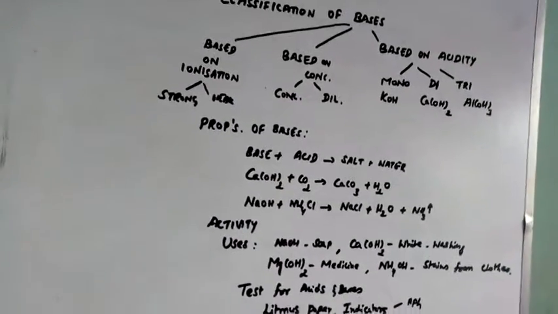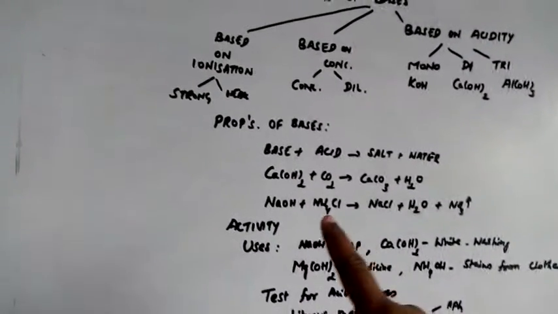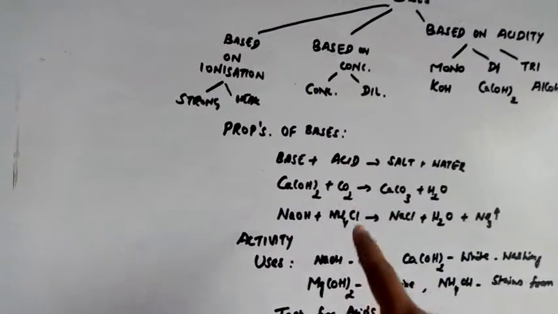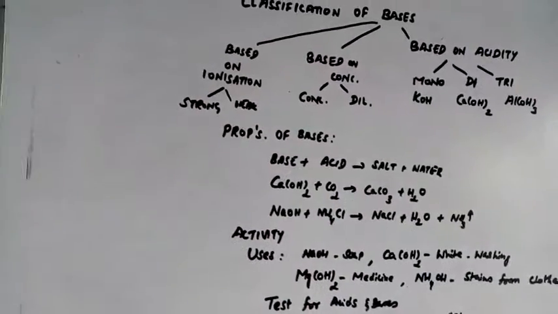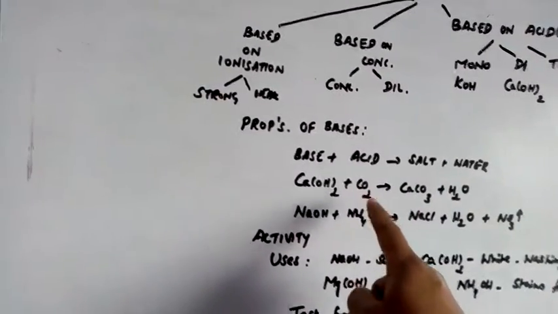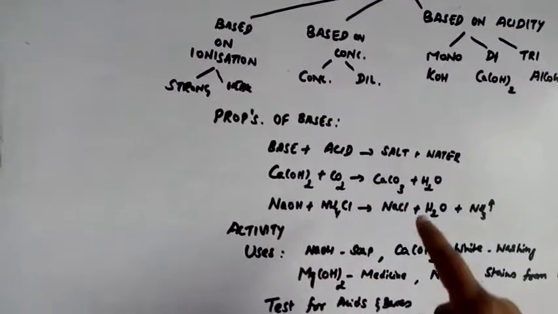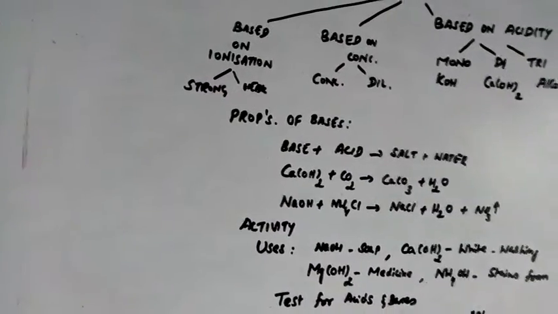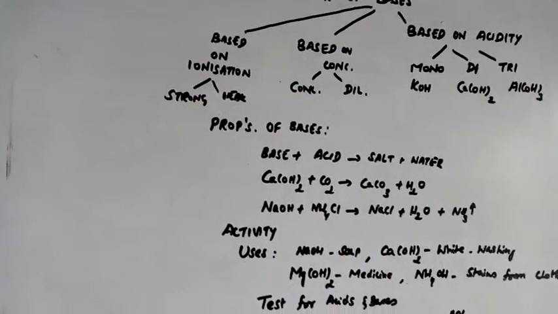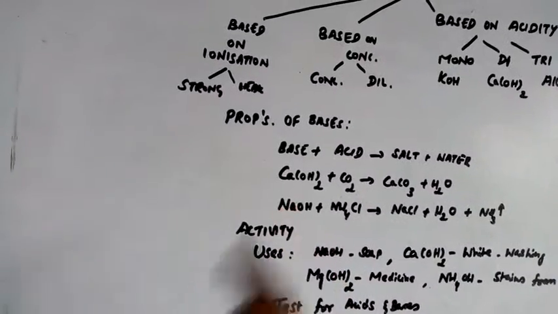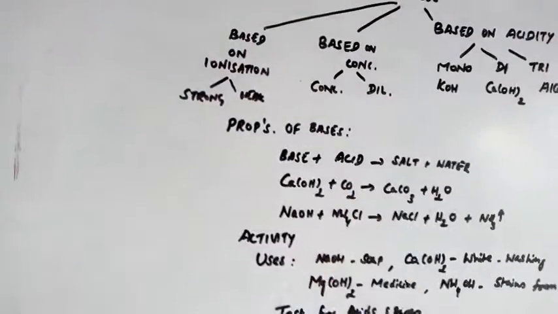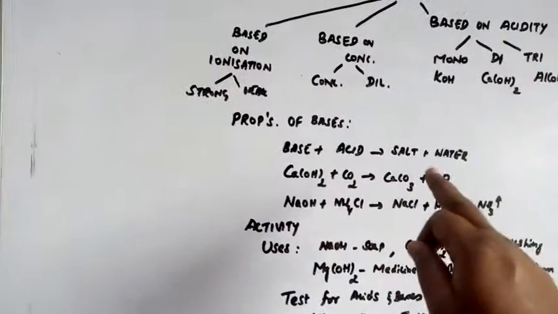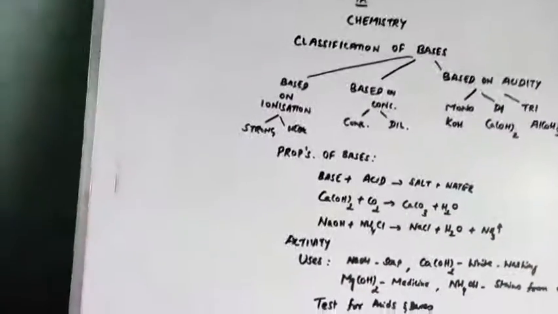Okay. Chemical properties, when we are saying calcium hydroxide. For example, if we are taking bases like calcium hydroxide, once it is treated with a non-metallic oxide, like carbon dioxide, at that time it gives salt and water. So what does it mean? These non-metallic oxides are acidic in nature because calcium hydroxide is a base. Carbon dioxide is acidic in nature. That is one kind of property. Even base plus acid gives salt plus water, that we studied already in acids itself.